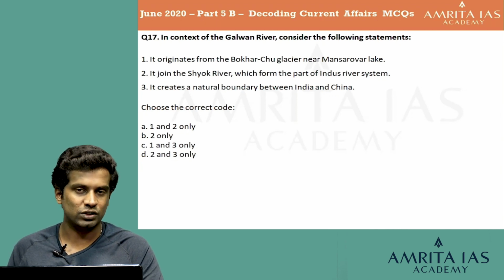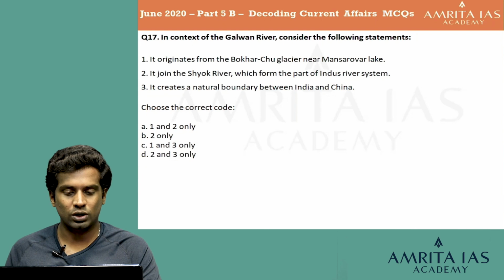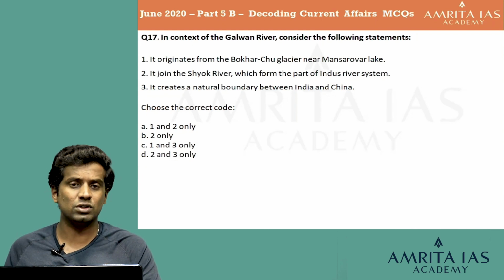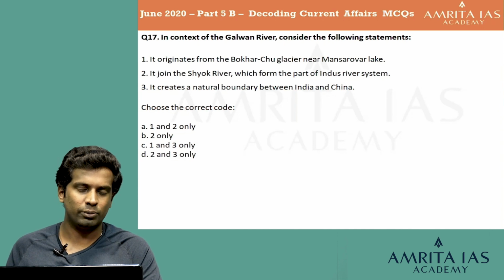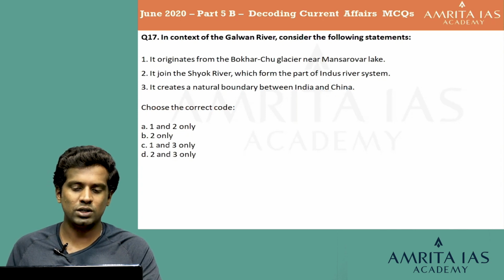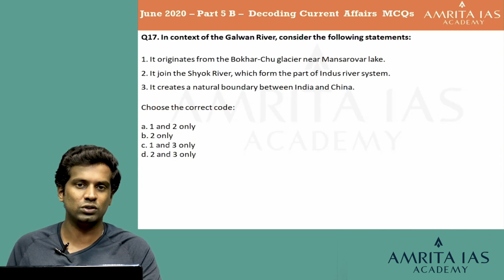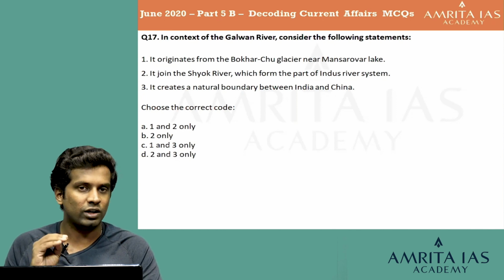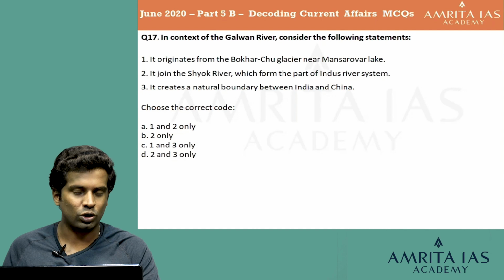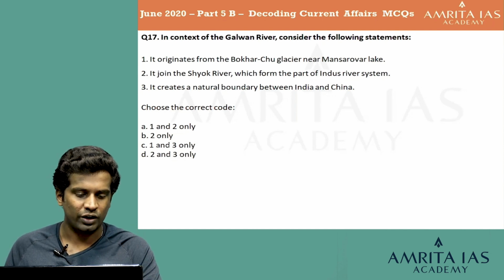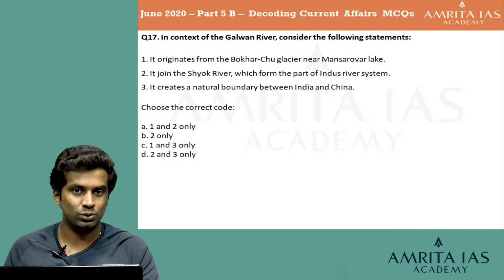So let's take the first statement. It originates from the Bokarchu Glacier near Manasarovar Lake. While learning about the major rivers of India, we'll definitely be learning about the three major Himalayan rivers known as the Indus, the Ganges and the Brahmaputra. And the Bokarchu Glacier is one of the primary originating points of the river Indus. So definitely we can say that the Galwan River does not originate from the Bokarchu Glacier near Manasarovar Lake. So let us eliminate option 1. You are left with option B, 2 only, and option D, 2 and 3 only.